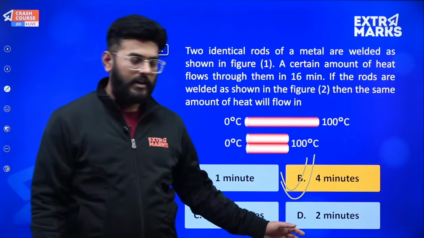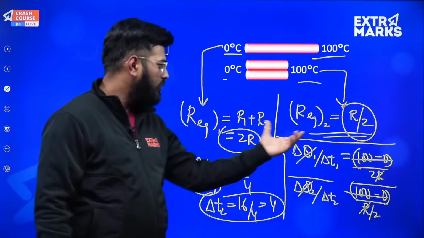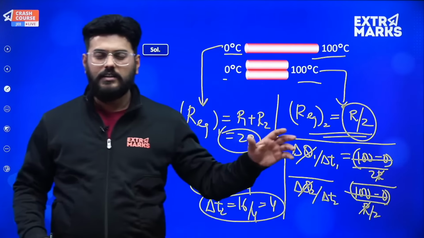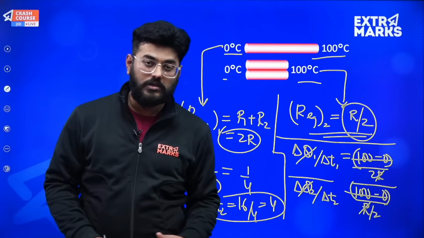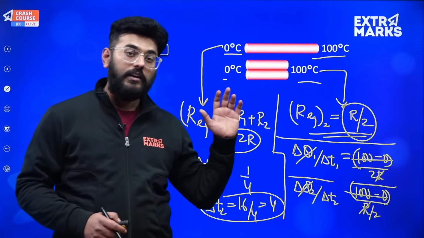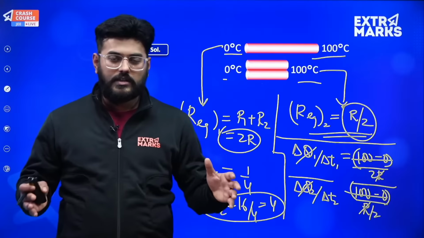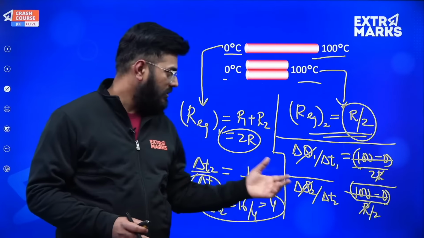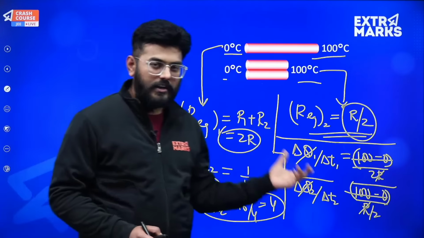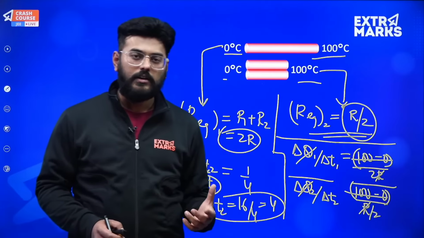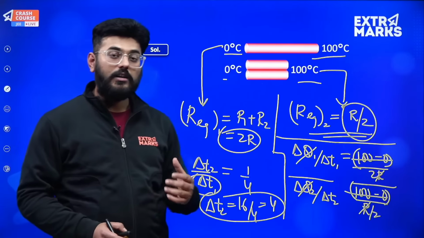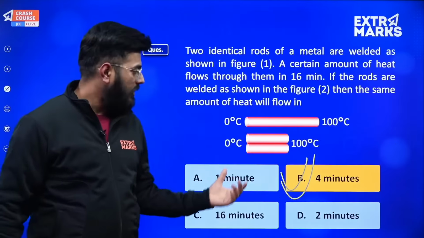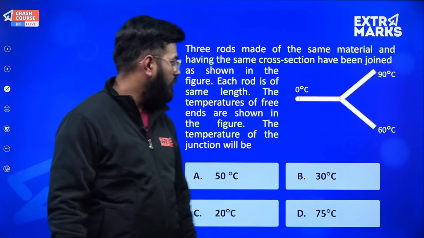So now suppose you all have understood. It's a very easy one, and what you just need to do is analyze it in relation with all the concepts you have studied in current electricity. So how resistances, how current will change, you just have to add on this feature, that here they were asking about the time period. So that H you need to consider in terms of delta Q by delta T, and finally you were very clear with the result.